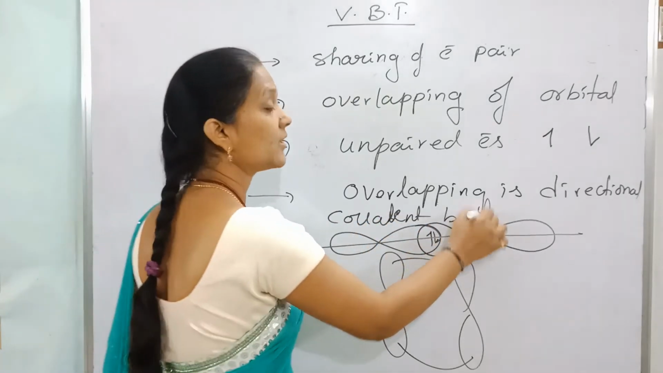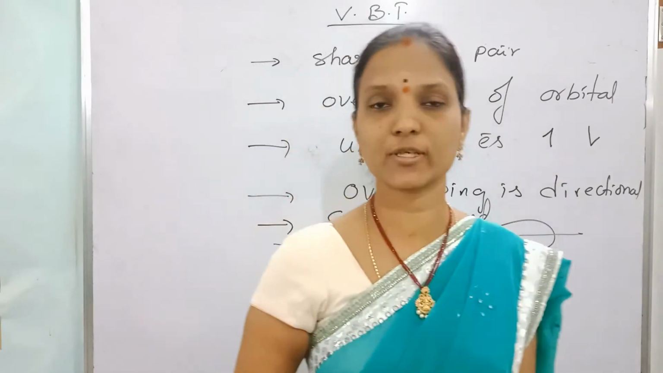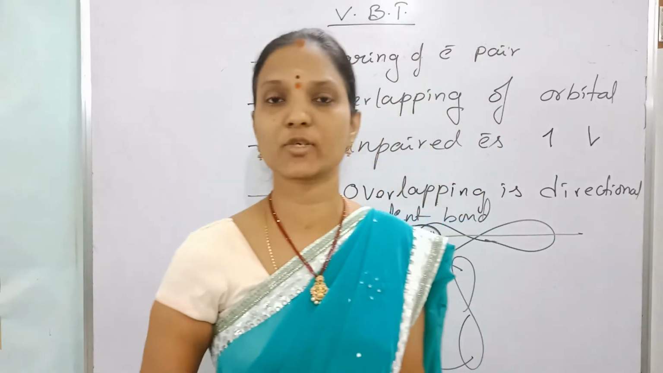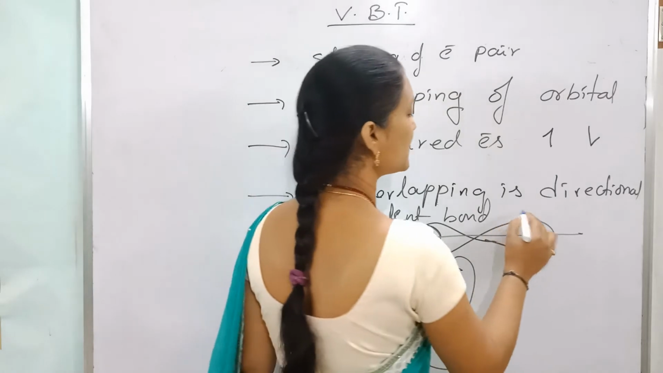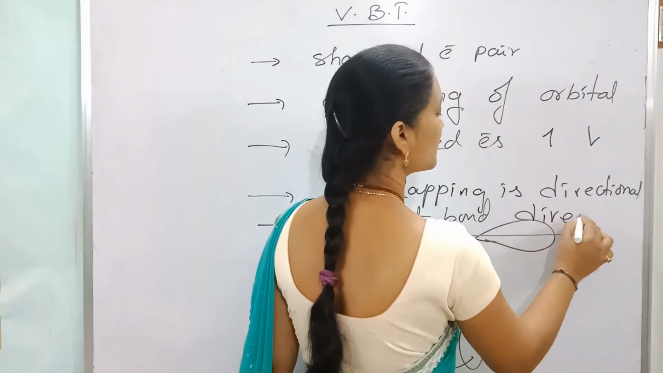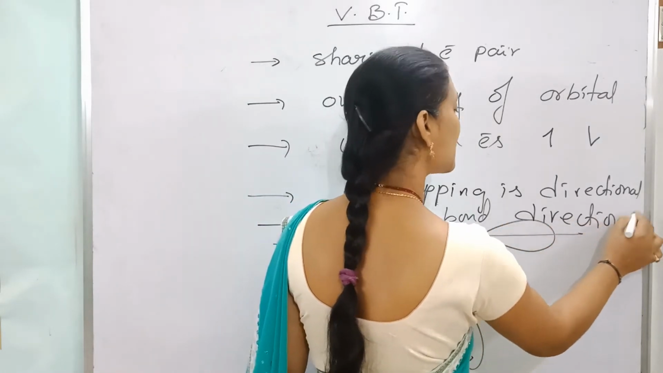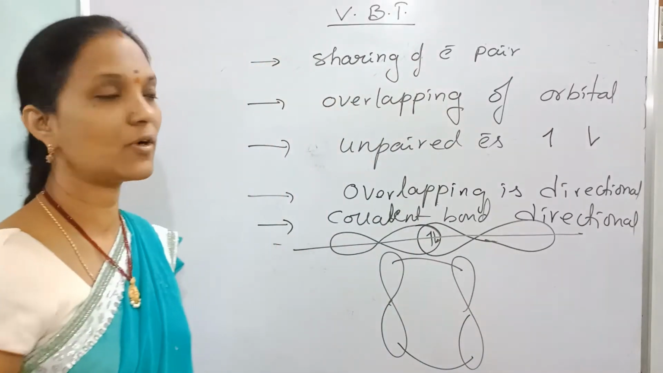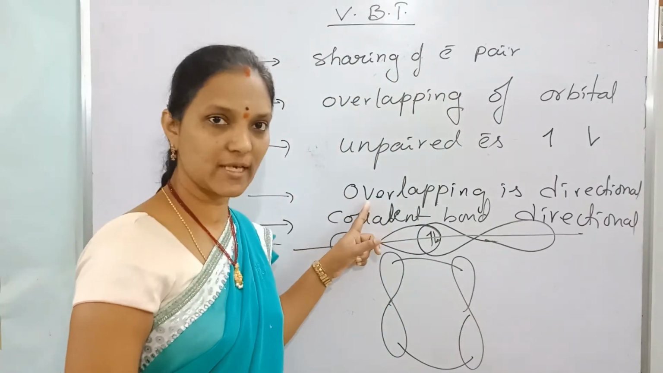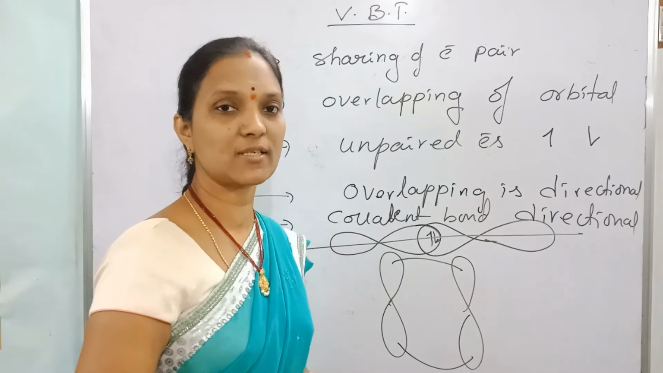Covalent bonds are directional. Ionic bonds are non-directional, because they are electrostatic attractions. But covalent bonds are directional. This statement is given by valency bond theory only. Overlapping is directional, that's why the covalent bonds formed are also directional.